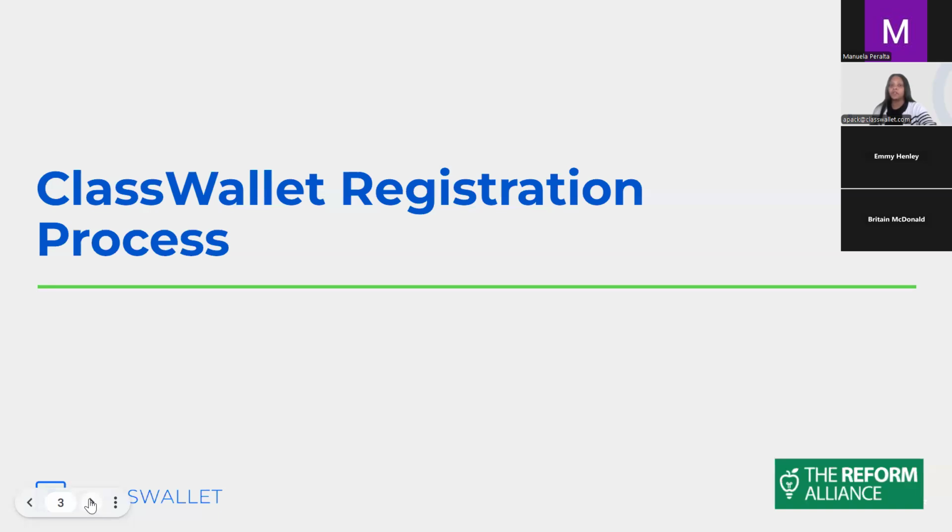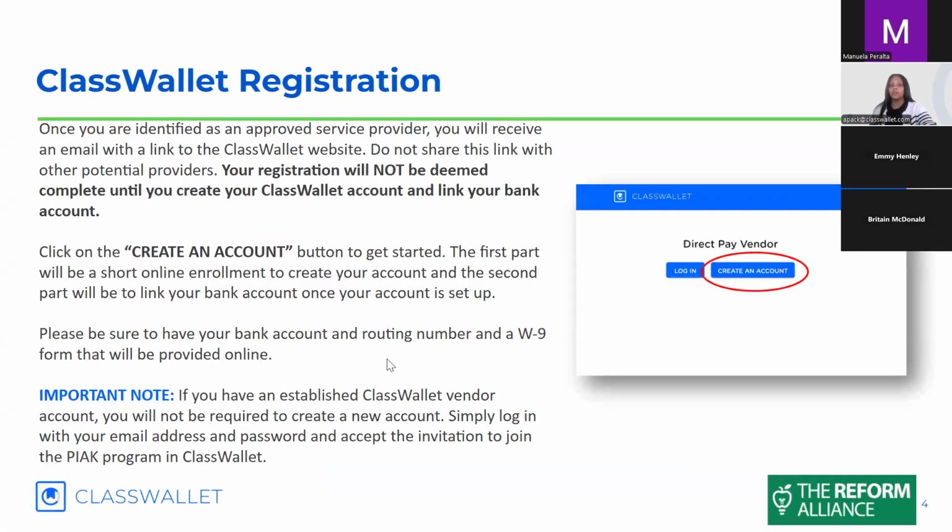Okay, we're starting with registration. You have gotten emails from ClassWallet because you were identified as a private school that will be participating for PIAK. Your registration will not be complete until you create your ClassWallet account and link your bank account. I want to emphasize that without your bank account being linked, you are not able to get paid. So we want to make sure that you go through the entire process.